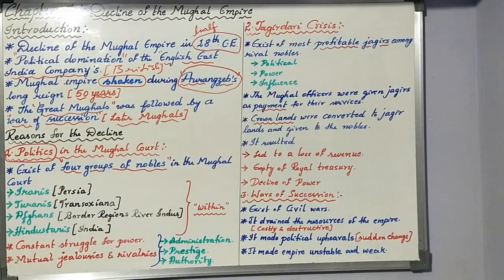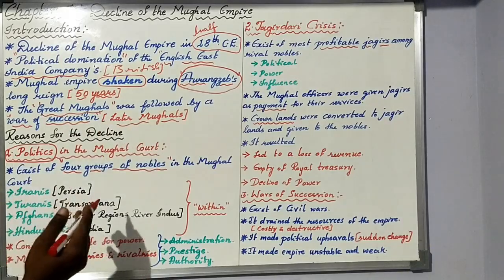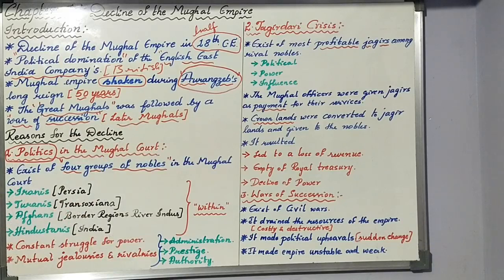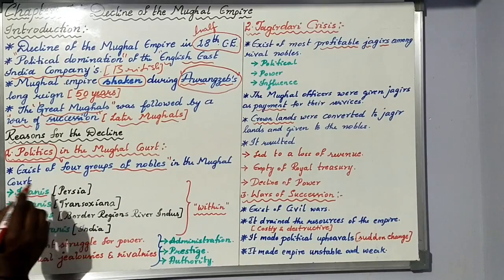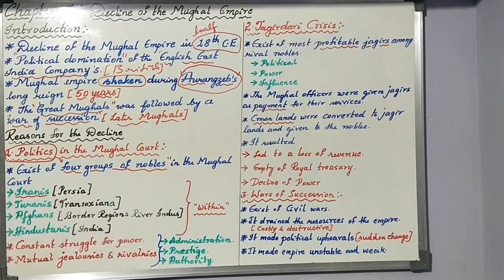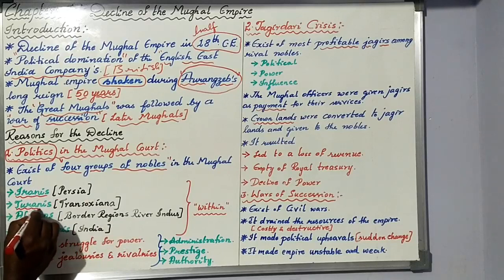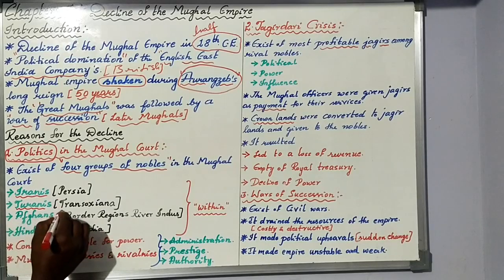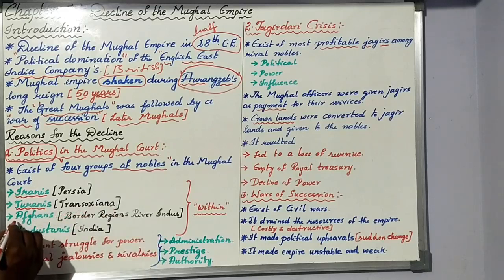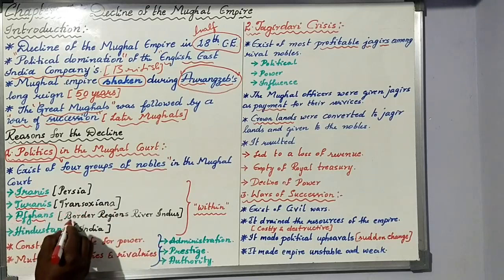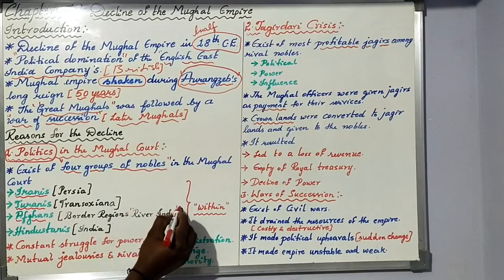So after the early Mughals, when kingship passed to the later Mughals, during the time of their rule, the Mughal court classified itself into 4 groups of nobles. What are the 4 groups? One is the Irani group of nobles, who are from Persia. And the Turanis, one group of nobles, who are from Transoxiana. And the Afghanis, who are from the border regions of the river Indus.